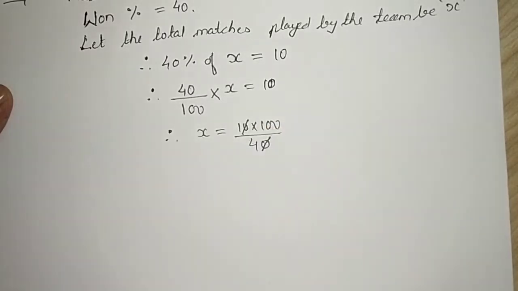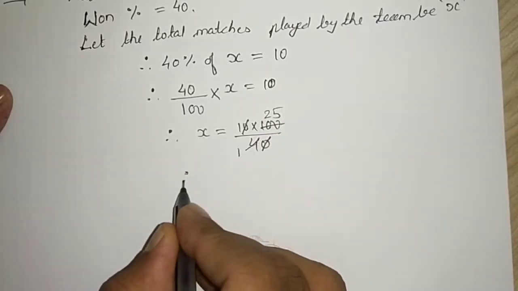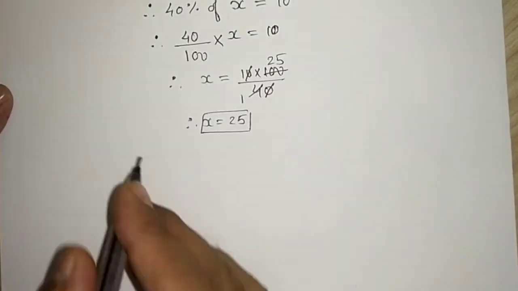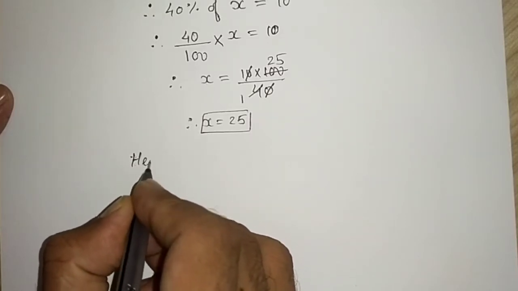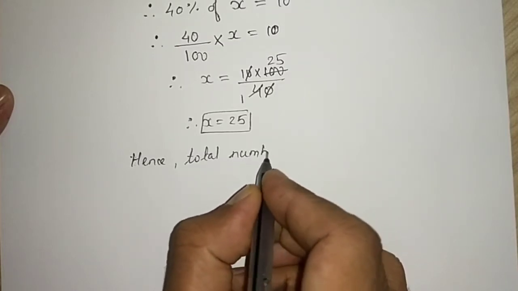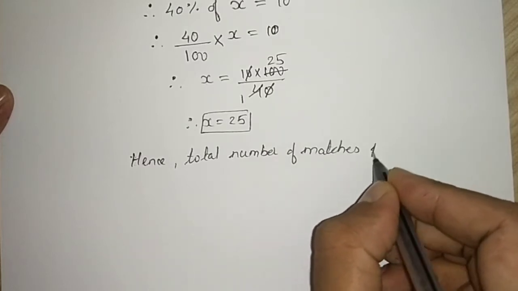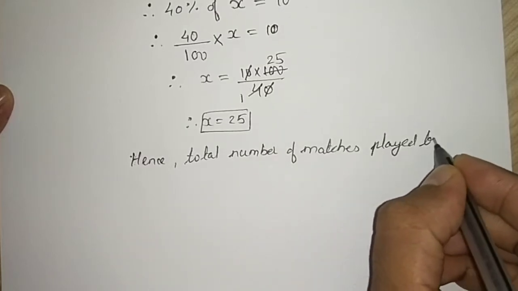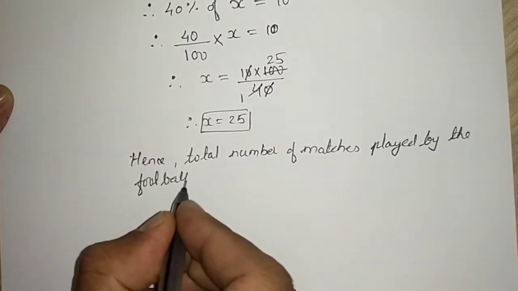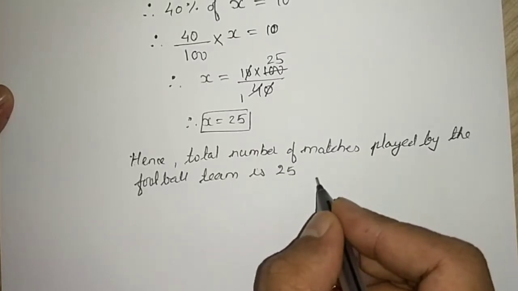0 and 0 of 10 will be cancelled out. 4 1s are 4 and 4 25s are 100. So our X is equal to 25. And what is X, students? We will write, hence, total number of matches played by the football team is 25.